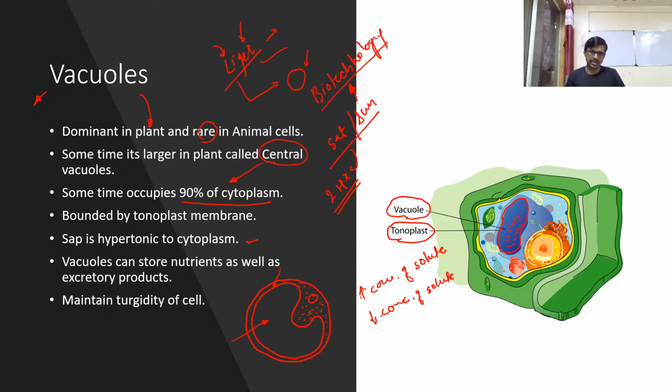Or you can say the main thing always inside the vacuole is water. So here water is also placed inside the vacuole. This water applies a pressure on the vacuole and we call it turgor pressure. Turgor pressure means the pressure of water which is applied on the wall.